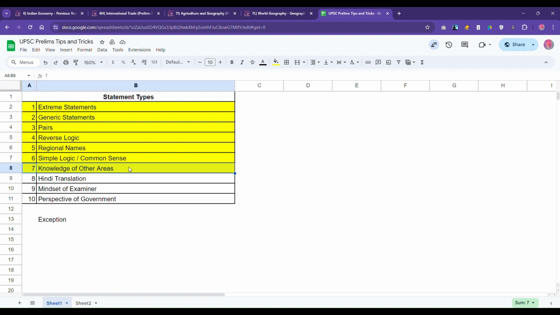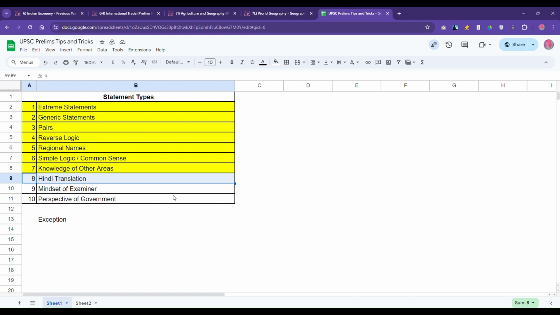Now, Hindi translation. This will be applicable only for the people who understand Hindi. There will be some questions where you may not understand the question itself in English. They'll use some technical or subject-specific word.